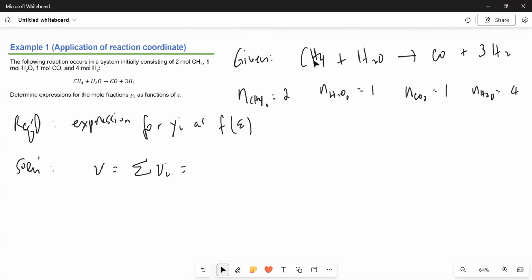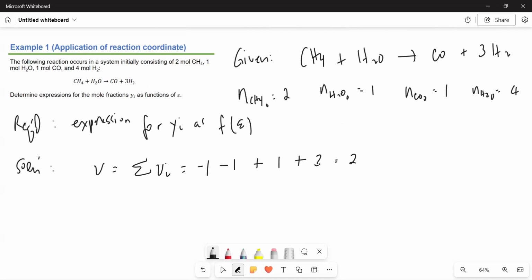So if we check the balanced reaction, we begin with the reactants. For methane, it's -1. For water, it's -1. For carbon monoxide, it's 1. And for hydrogen, it's 3, so plus 3. And the sum is 2. So that is our nu.